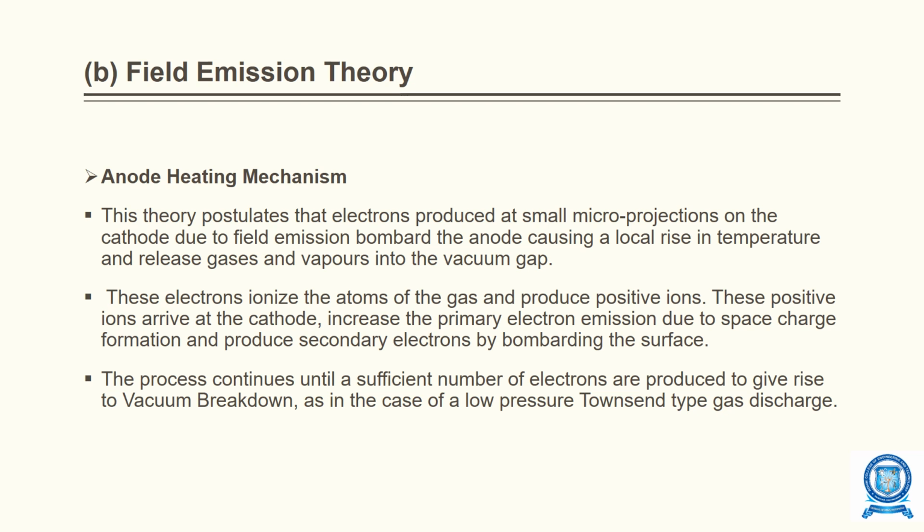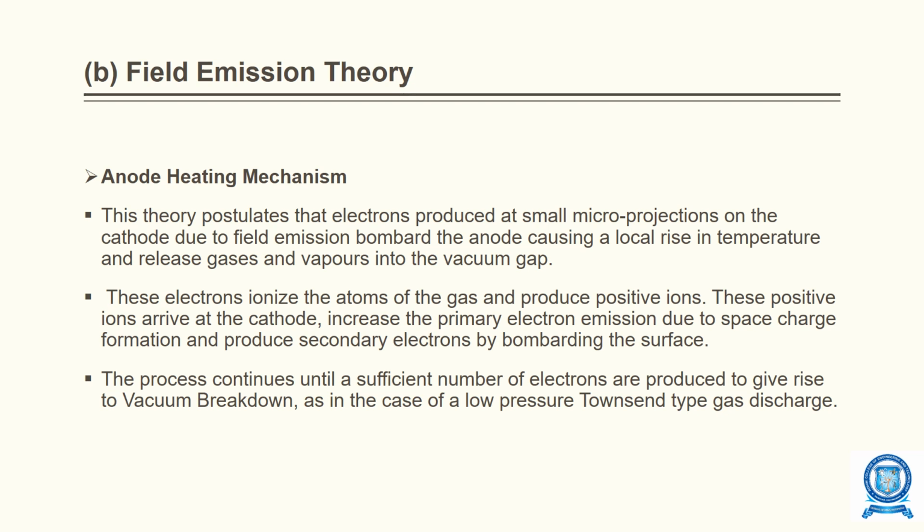This theory shows that the electrons produced at small micro projections on the cathode due to field emission bombard the anode, causing a local rise in temperature and releasing gases and vapor into the vacuum gap. These electrons ionize the atoms of the gas and produce positive ions. These positive ions arrive at the cathode, increase the primary electron emission due to the space charge formation, and produce secondary electrons by bombarding the surface.